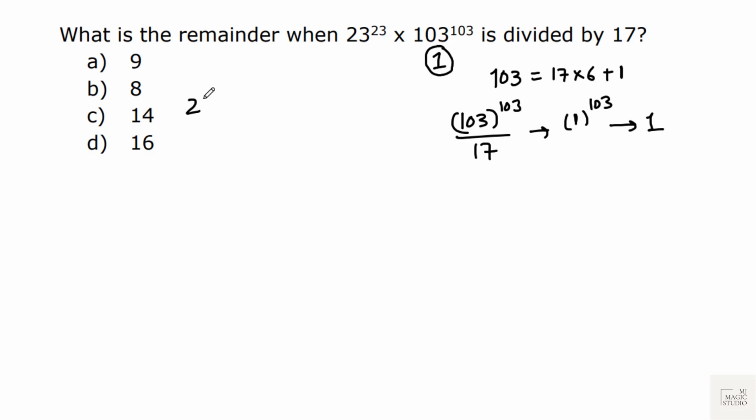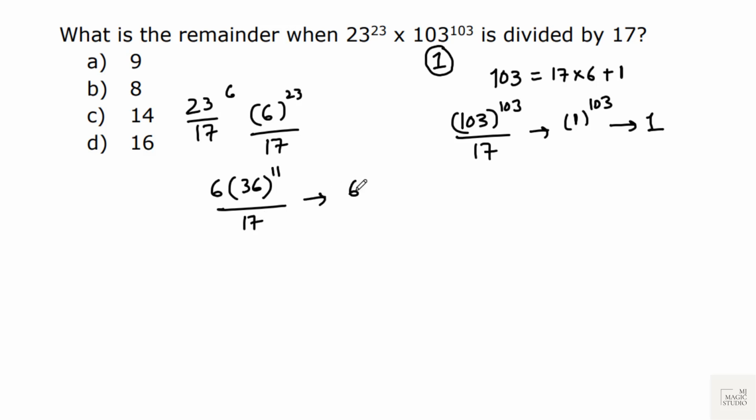Now 23 when divided by 17 leaves remainder 6. So here remainder would be 6 to the power 23, but it is a large number, larger than 17. Now can I write this number 6 to the power 23 as 6 into 6 to the power 22? 6 into 6 is 36, 36 to the power 11. And now I am dividing this by 17. 36 when divided by 17 leaves remainder 2. So this will ultimately leave remainder 6 into 2 to the power 11. Again this will be a greater number than 17.